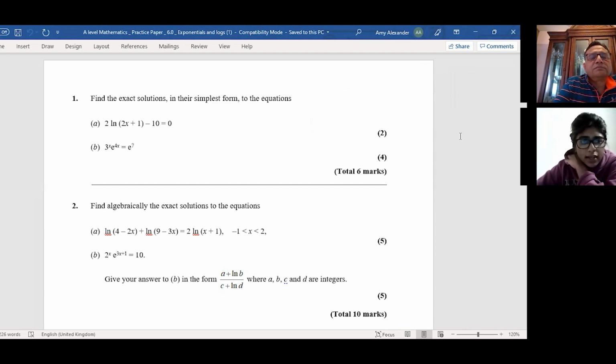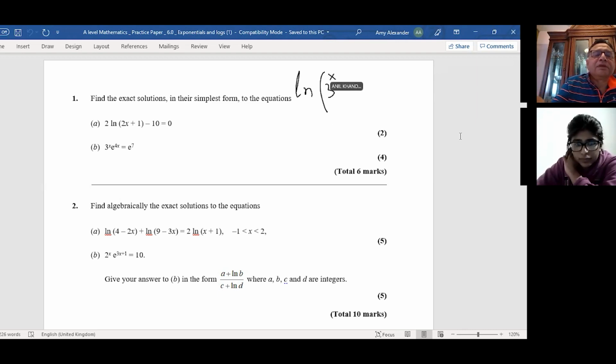So we have 3 to the power of x times e to the power of 4x equals e to the power of 7. Correct. So we will again take natural log on both sides. Do you see that? So we'll write ln of 3 to the power of x times e to the power of 4x equals ln e to the power of 7. Is that clear to you? Yeah, since it is an inverse function.